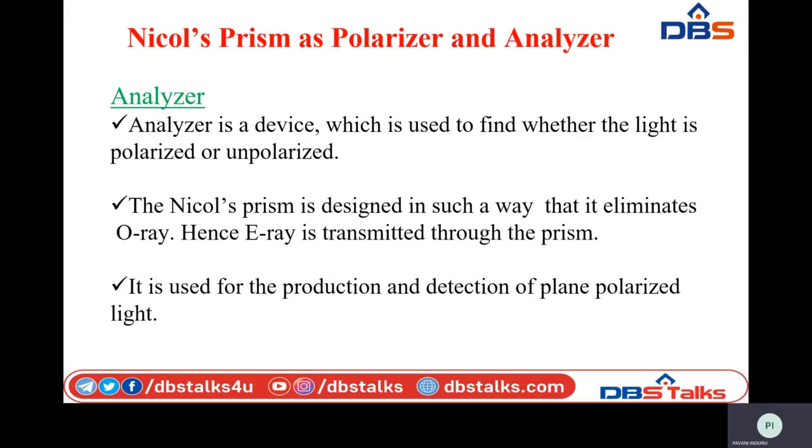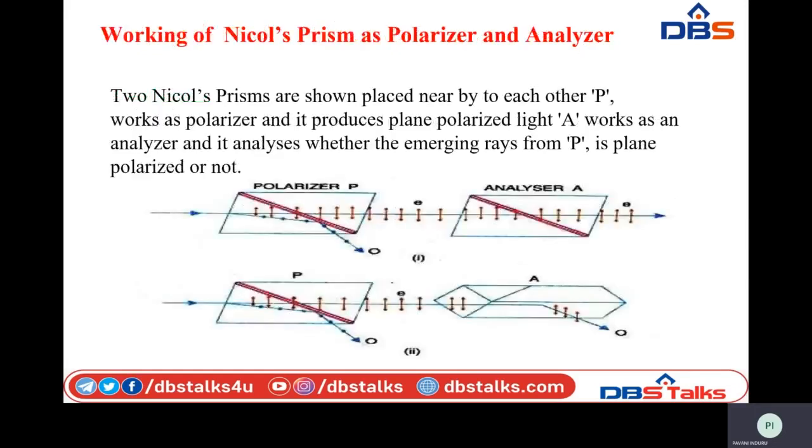If it is polarized, whether it is linearly polarized, circularly polarized or elliptically polarized is going to be analyzed with the help of the analyzer. So here, this is the concept where the Nicol prism is going to work like a polarizer as well as an analyzer. For that we need to arrange two Nicol prisms side by side, such that one acts like a polarizer, which is going to transform unpolarized light into linearly polarized light.